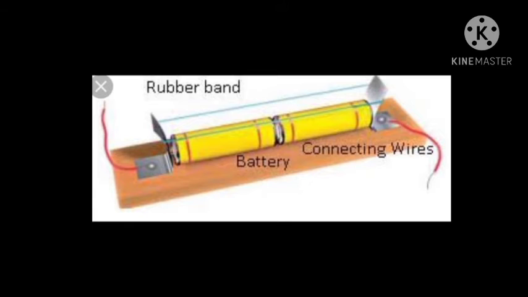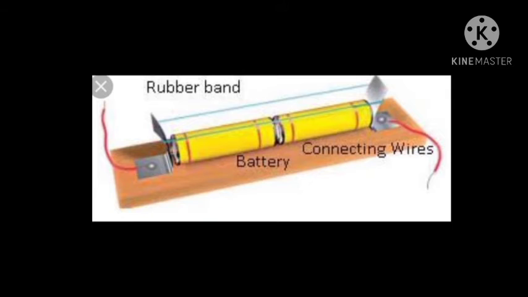How do we form a battery? We form a battery by combining two or more cells. And how do we combine those cells? We connect the positive terminal of one cell to the negative terminal of another cell.